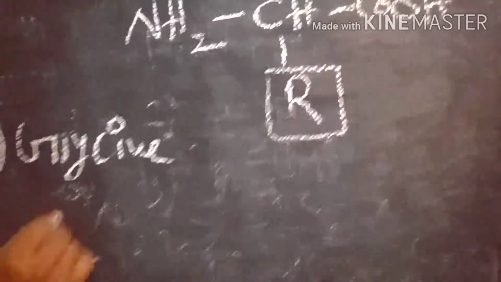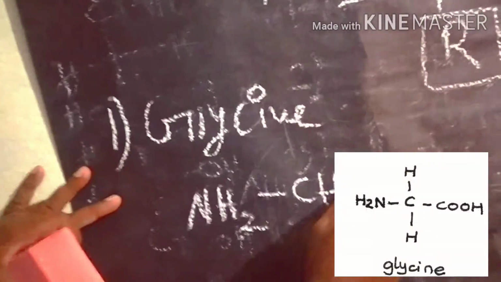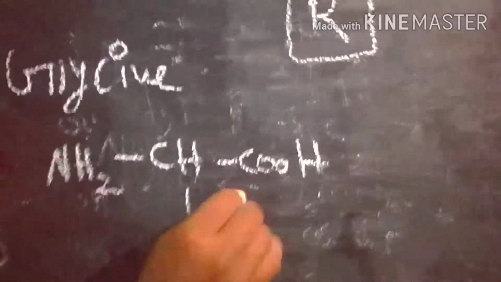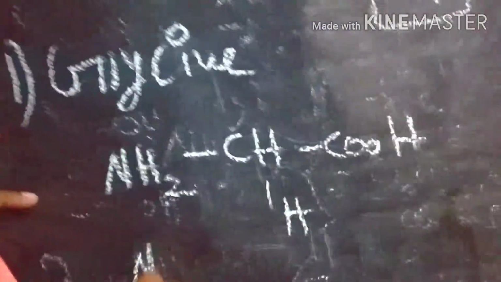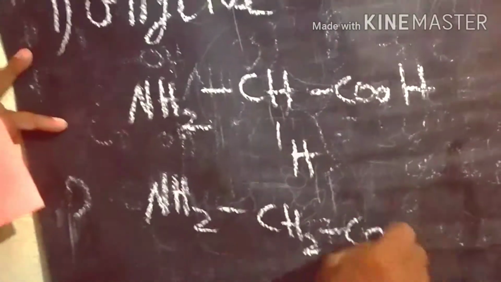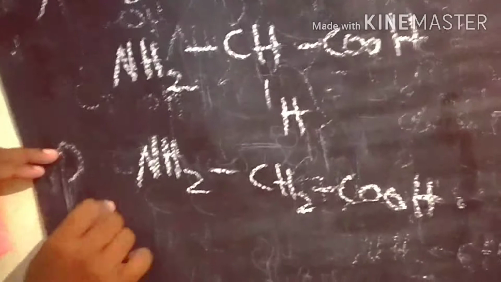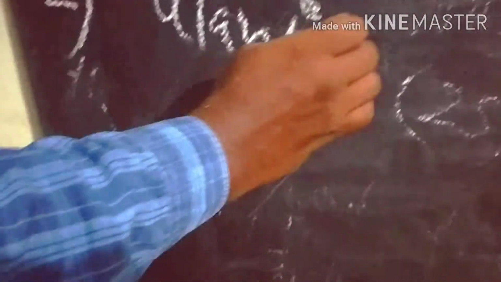So for glycine, we substitute R by hydrogen. For example, we can write like this: NH2, CH, COOH and H. So this is the glycine. Simply we can write like this: NH2, CH2 and COOH. So this is the glycine. The second one, alanine.